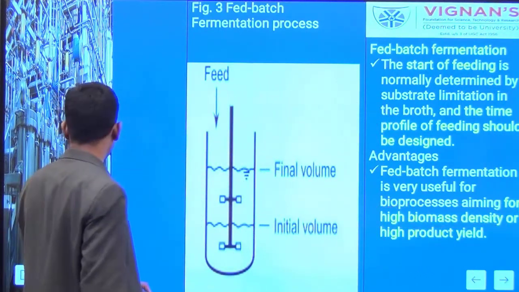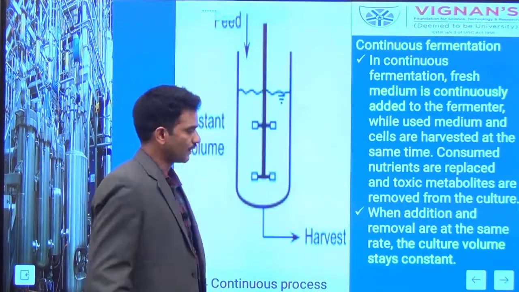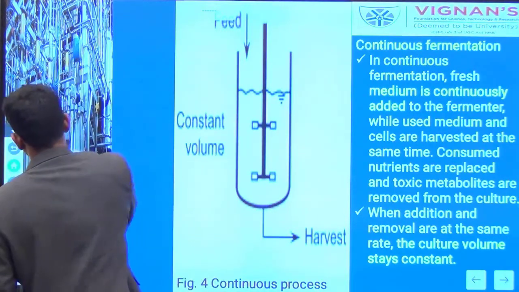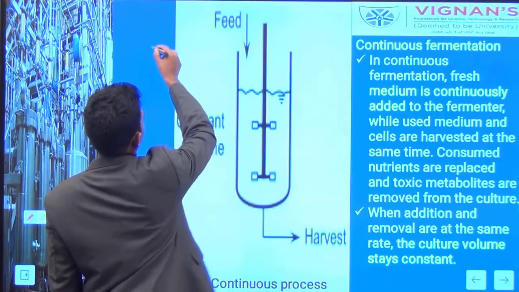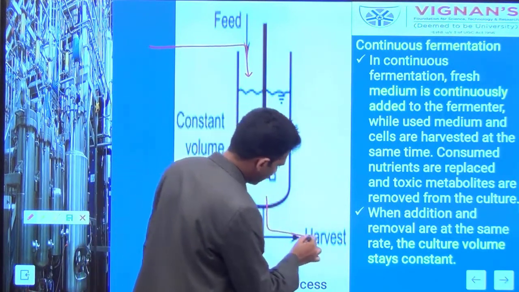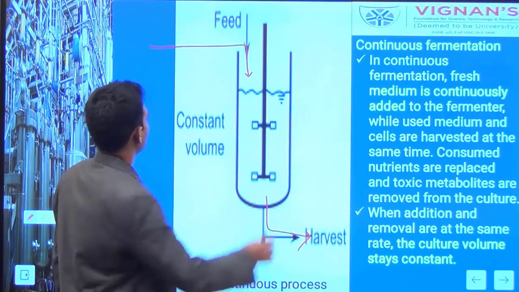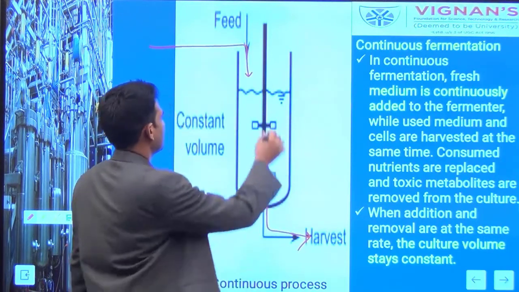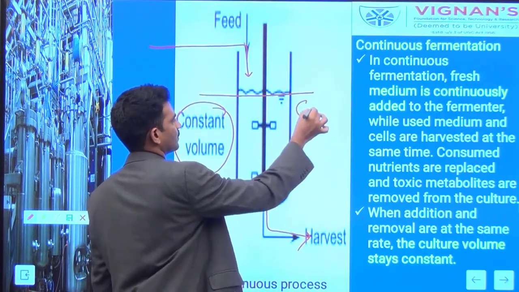The third mode of operation is the continuous mode of operation. In the continuous process, there is a continuous addition of the feed. The feed is continuously supplied to the inoculated cells, and recovery can be done at the same time: addition and recovery at the same time. But while adding the feed nutrients and recovering the cells, the medium volume inside the reactor must be constant.